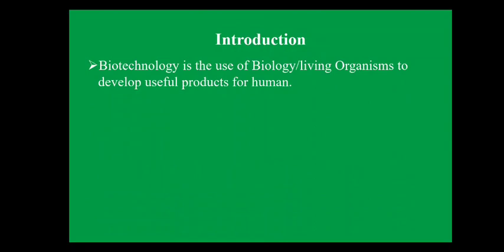So biotechnology is the use of biology or living organisms to develop useful products for humans. That is the meaning of biotechnology. For example, production of vaccine. So nowadays, how are they making the vaccine, what do they use to make the vaccine? The answer is very simple. They are using microorganisms to make the vaccine. So we can say it is also one of the uses of biotechnology.